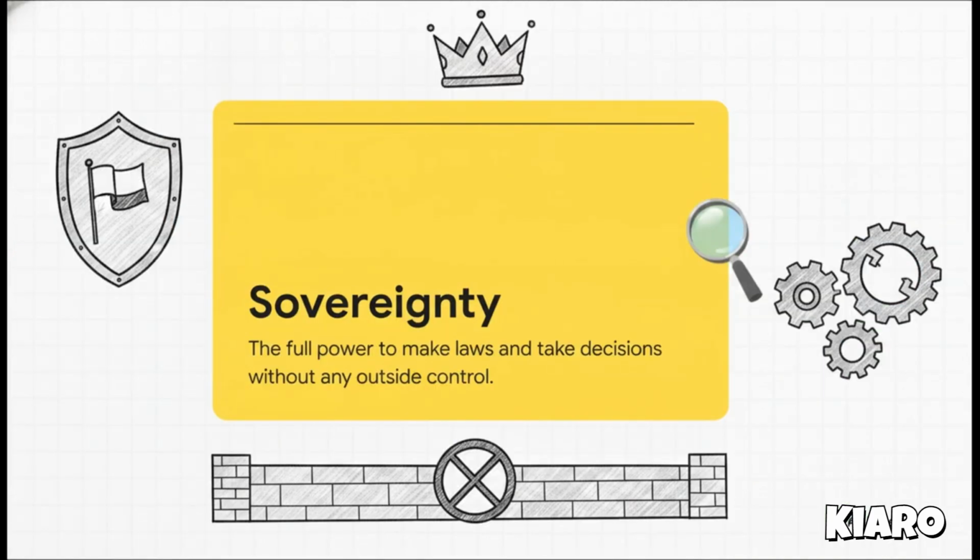And then there's that 4th pillar, sovereignty. Sovereignty is the ultimate independence of a state to run its own internal affairs. It means the state has the full power to make its own laws and decisions without any outside boss telling it what to do. Basically, no external body can legally interfere in how that state manages its own backyard.